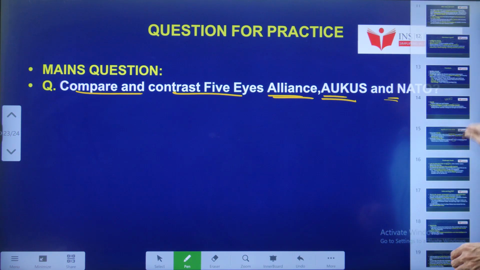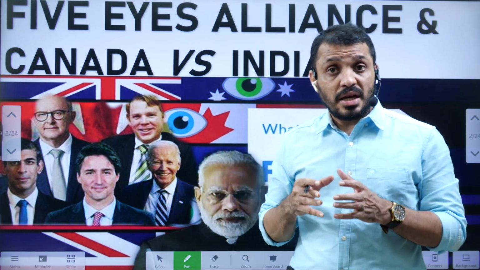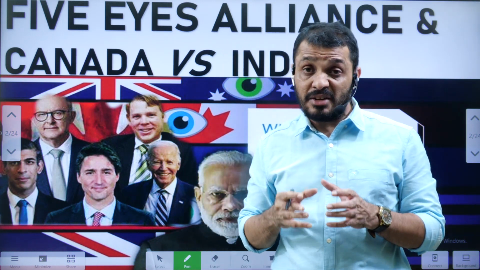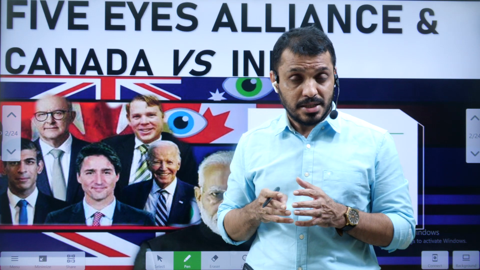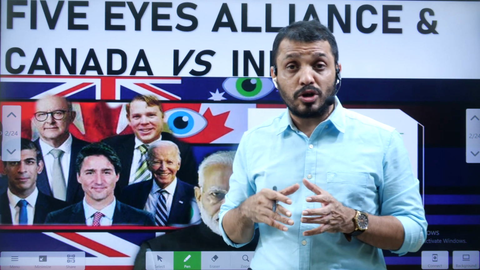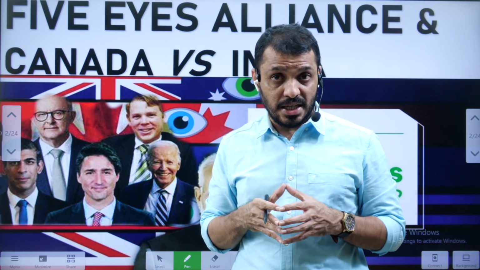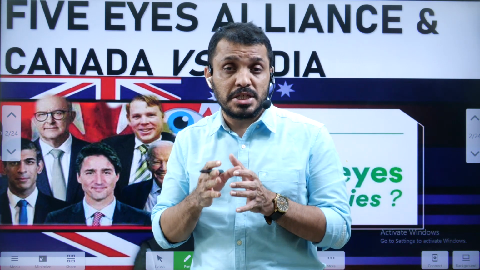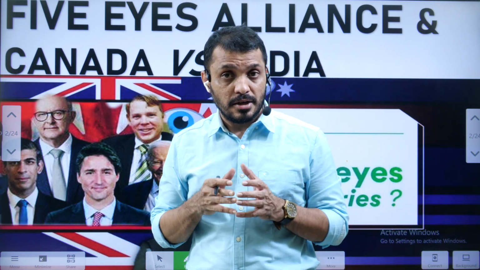As we reach the end of this video, we will review quickly. In this video we discussed that Canada said that they got information regarding the assassination of Hardeep Singh Nijjar and the involvement of Indian agencies from the Five Eyes Alliance. In this context we discussed what this alliance is, when it was established, and when other countries joined. Then we discussed the 9-Eyes and 14-Eyes alliances as well. Apart from that, the challenges facing this alliance, India's opportunities with it, and the responsibilities given to individual member countries. So this is the detailed analysis regarding the Five Eyes Alliance.